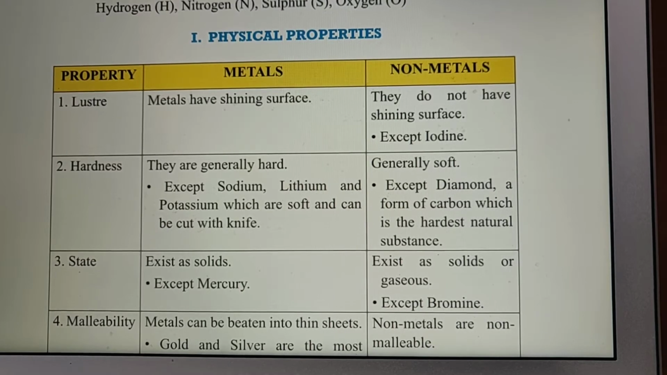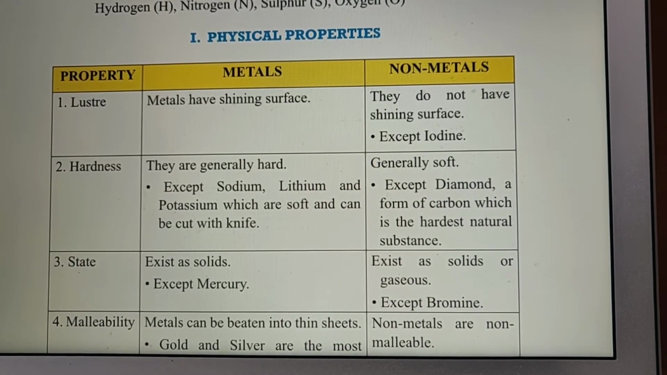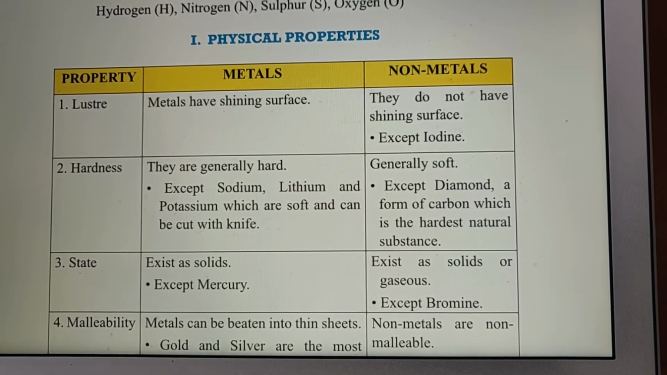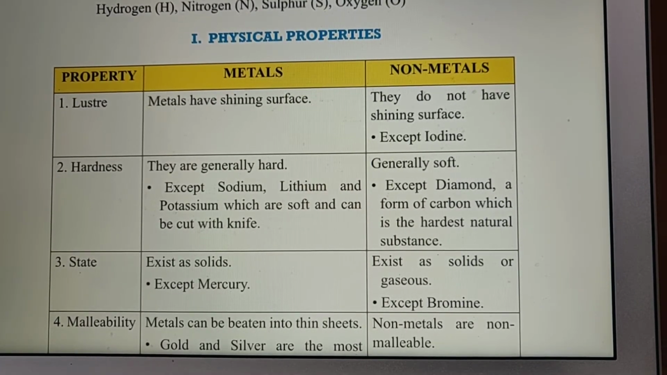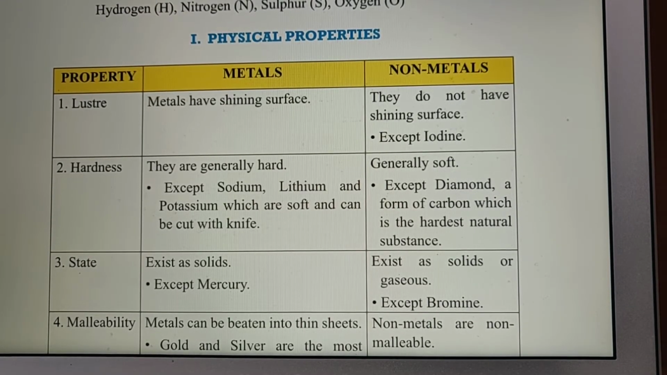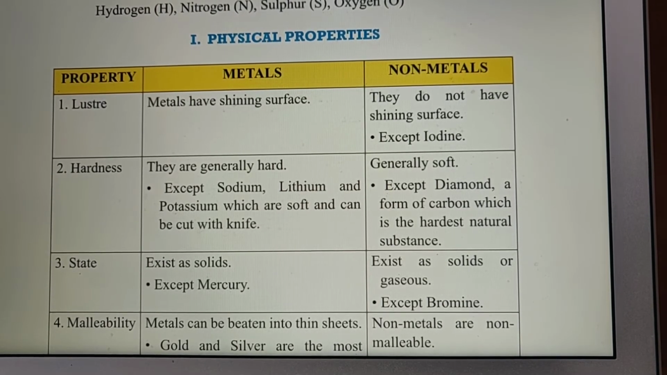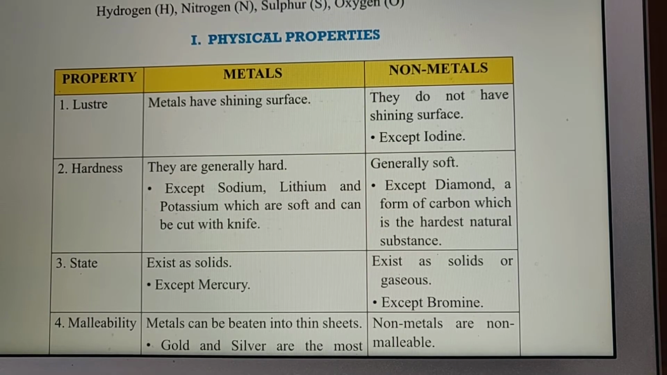Physical properties. First property is luster. Metals have shining surface. Non-metals do not have shining surface except iodine crystals, which are very shining in nature. Next, the hardness. Metals are generally hard except sodium, lithium and potassium, which are soft and can be cut with the knife. Non-metals are generally soft except diamond, which is very hard in nature.